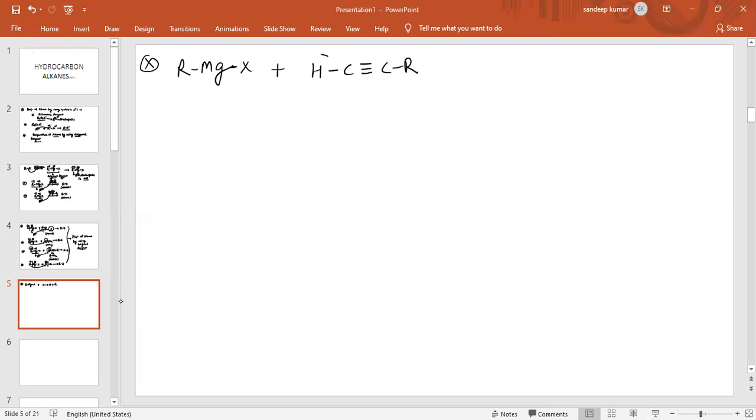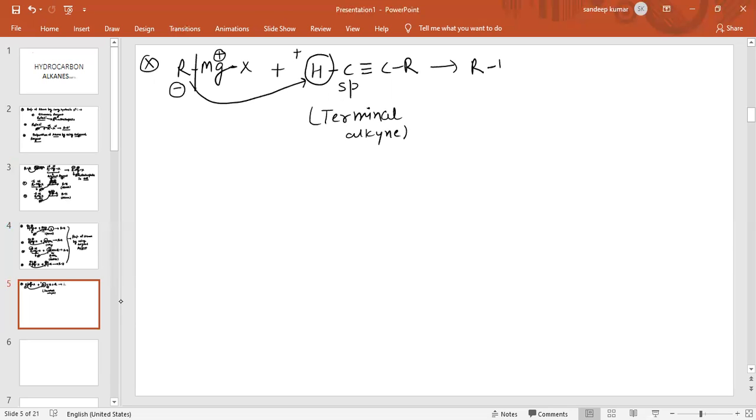When this hydrogen, which is the terminal or end hydrogen, is attached to an sp hybridized carbon, we call this a terminal alkyne, and this hydrogen is very acidic. Again, the bond will break in such a way that magnesium will acquire positive charge and carbon will acquire negative charge. This hydrogen is acidic, meaning plus. So this R again combines with hydrogen and the product obtained is RH.